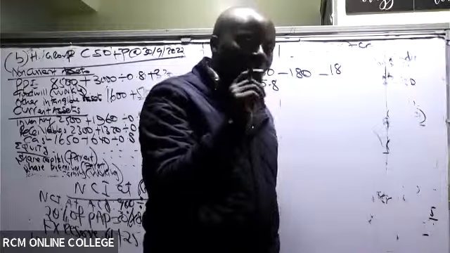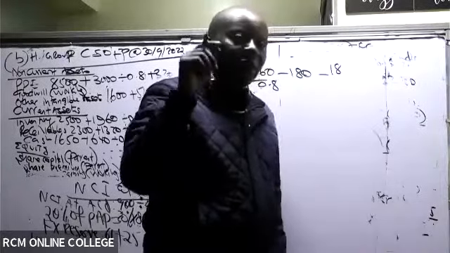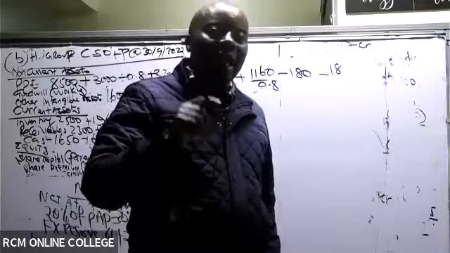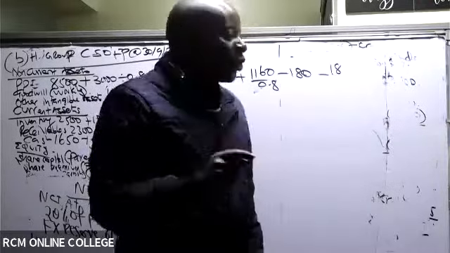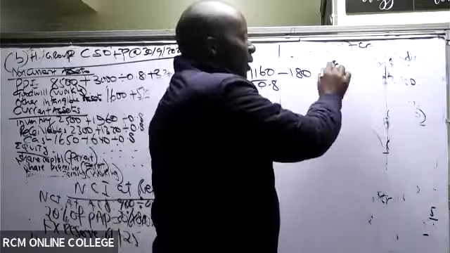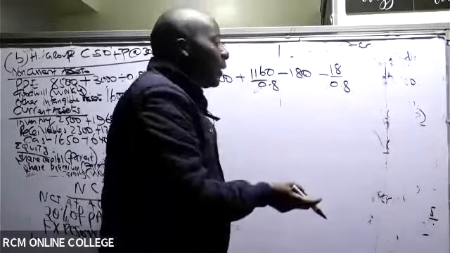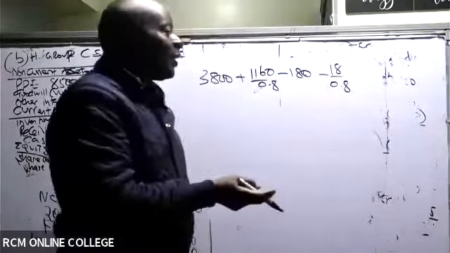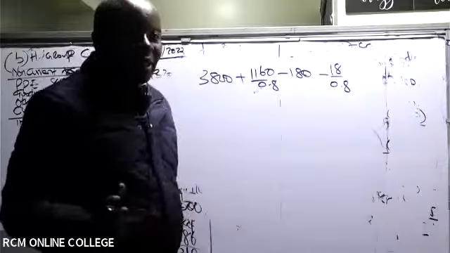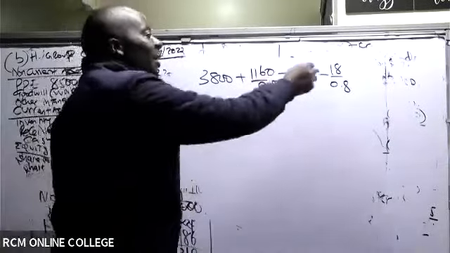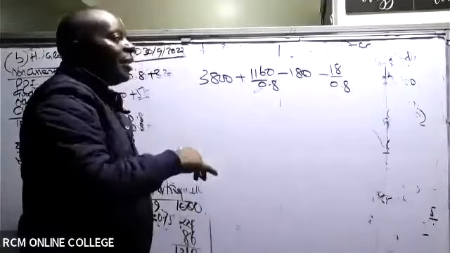Don't use average, because this retranslation was done at the end of the year. So remember, it's in crowns, so it has to be divided by 0.8. Which student will be able to remember this 0.8? We do remember that concept. That time, I'll count that as a down. Ninjas, you must always get some things down. So then the correct answer, remember, this gain is coming from a subsidiary.